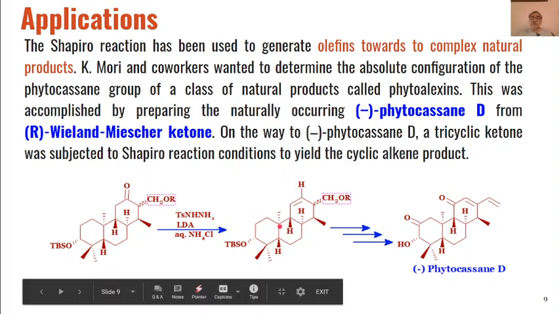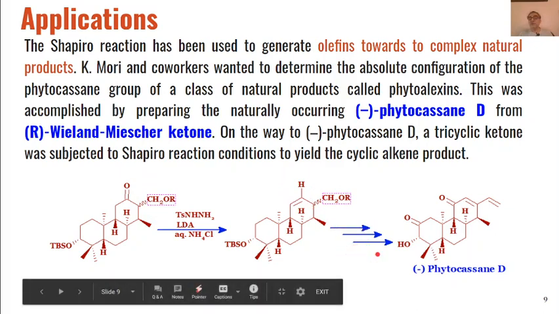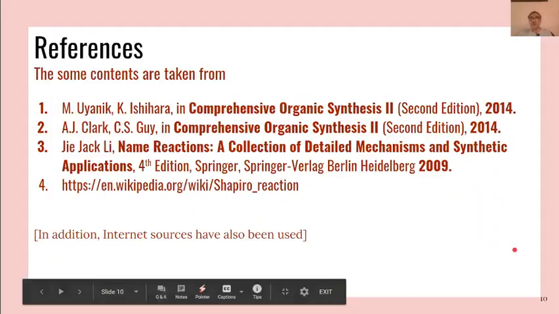And when this vinyl lithium is reacted with aqueous ammonium chloride, then H positive will act as electrophile and lithium will be replaced by this H. So overall this Wieland-Miescher ketone will be converted into this natural alkene, and through a few more steps this alkene can be converted into the natural product, that is phytocassane D. So this is how through the Shapiro reaction we can synthesize these naturally occurring biologically active compounds.